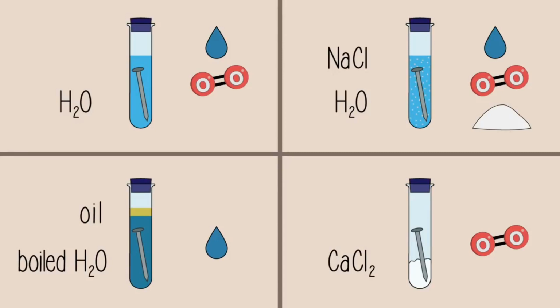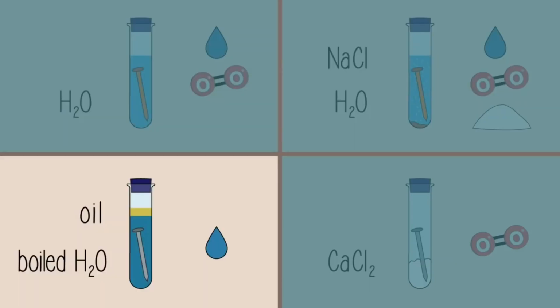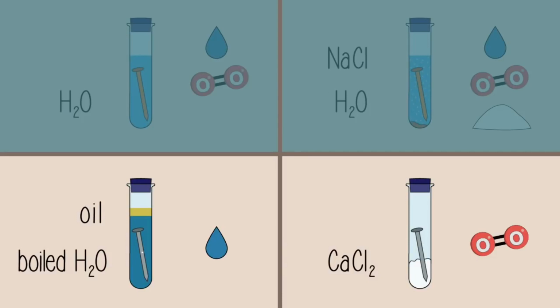You will find that the nails in the 1st and 2nd test tubes have rusted. In particular, the nail in the 2nd test tube has rusted more than the nail in the 1st test tube, and the rust has likely flaked off. You may see a reddish-brown precipitate at the bottom of these tubes. The nails in the third and fourth test tubes have not rusted.